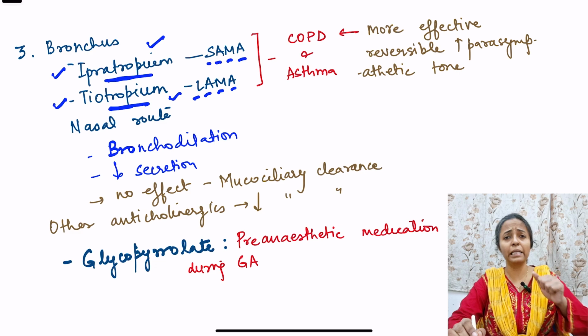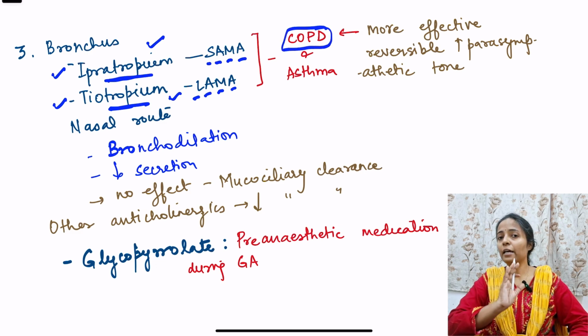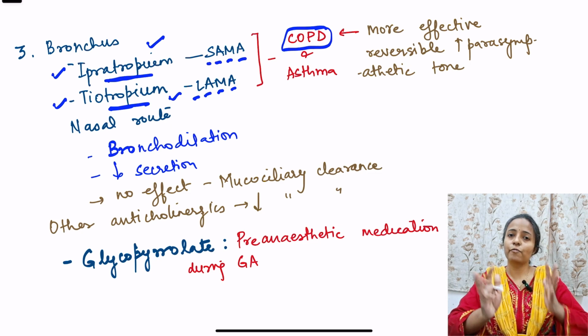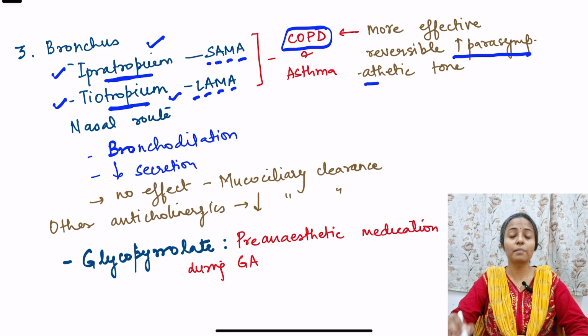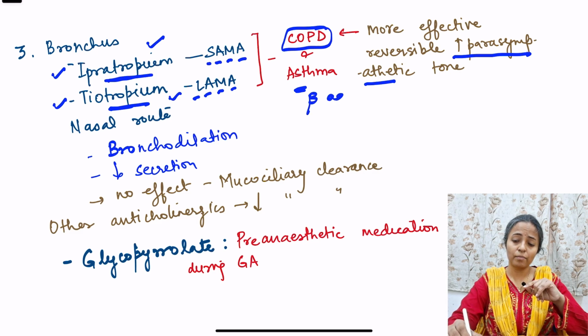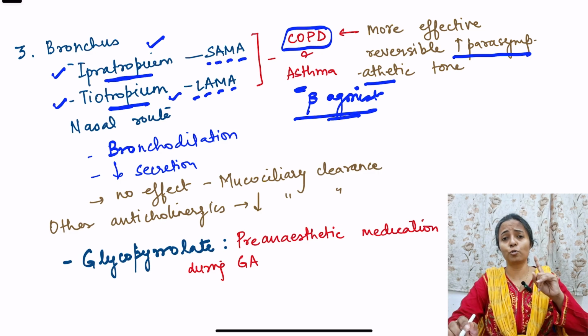And these are used mainly in COPD. They cause bronchodilation, and in COPD pathophysiology, the main reason for bronchoconstriction is parasympathetic tone. So there is increased parasympathetic tone in COPD, and that can be relaxed by ipratropium and tiotropium. On the other hand, in asthma, yes, they can be used, but better to use is a beta agonist, which will stimulate the sympathetic tone and cause bronchodilation. So ipratropium and tiotropium, that is anticholinergics, are better used in COPD.